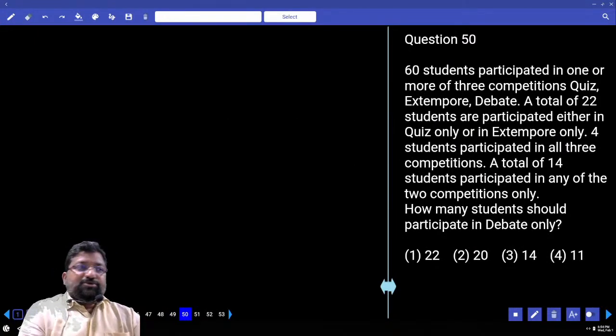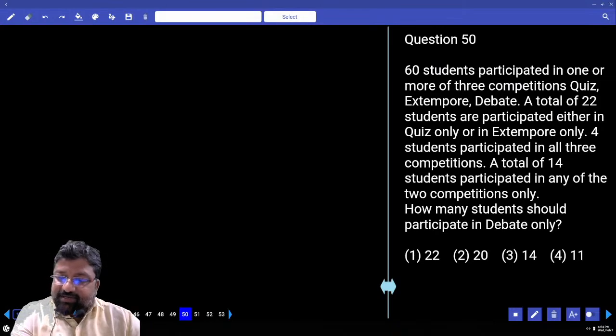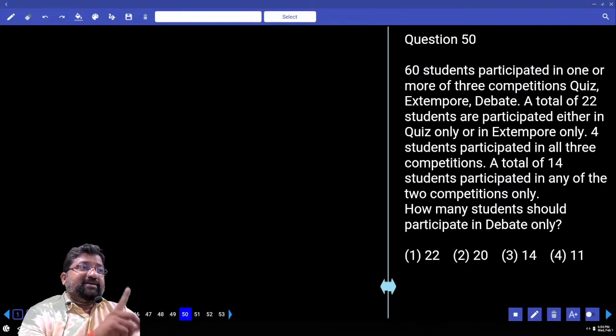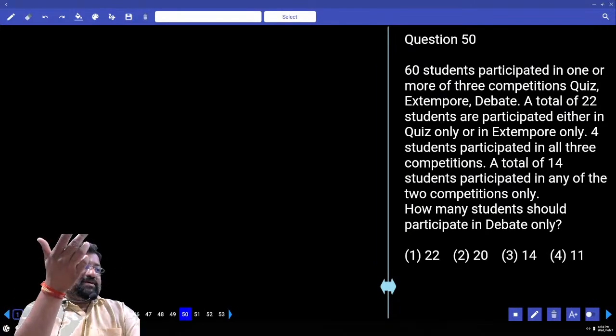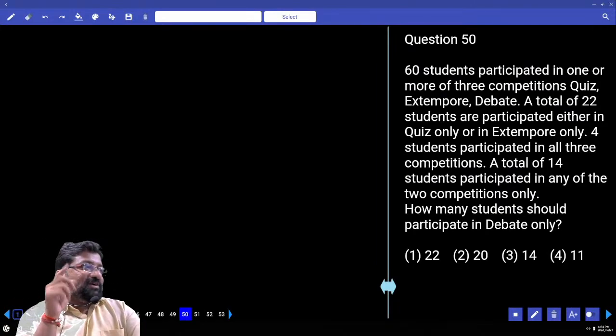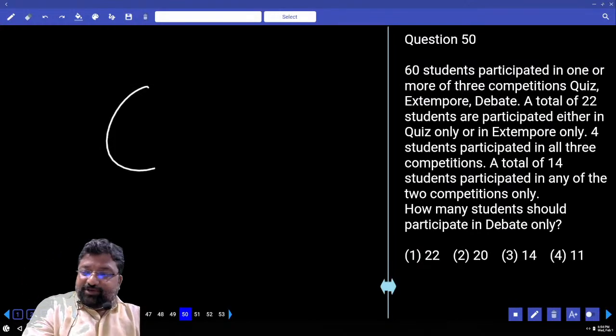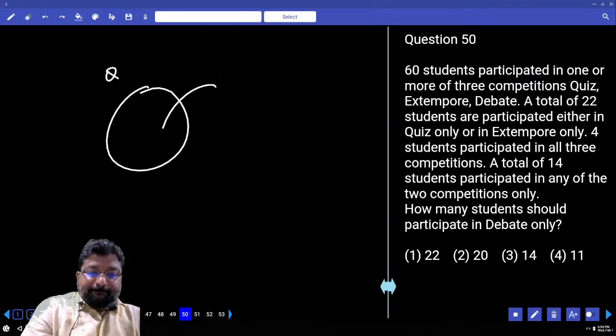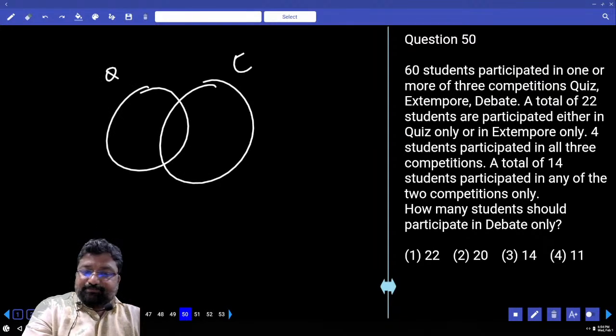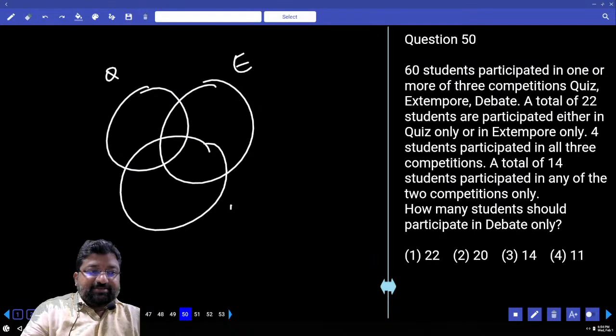Now this is a question on Venn diagrams. 60 students participated in 1 or more of the 3 quiz competitions. Participated in 1 or more means none is 0. All the 60 have participated in at least 1 competition. So what are the 3 competitions? Quiz, extempore and debate.